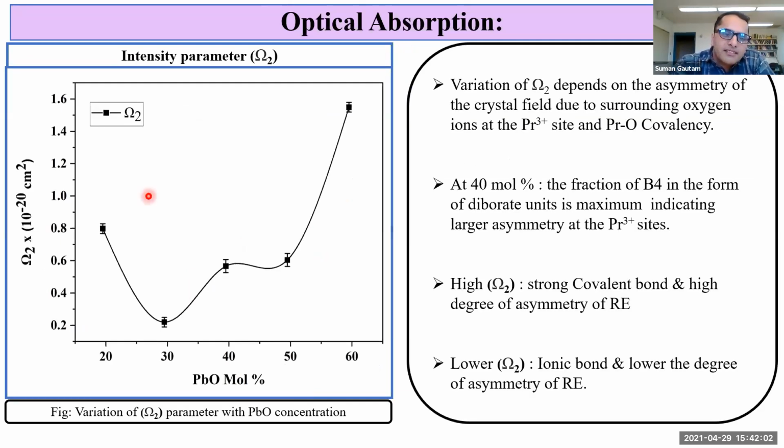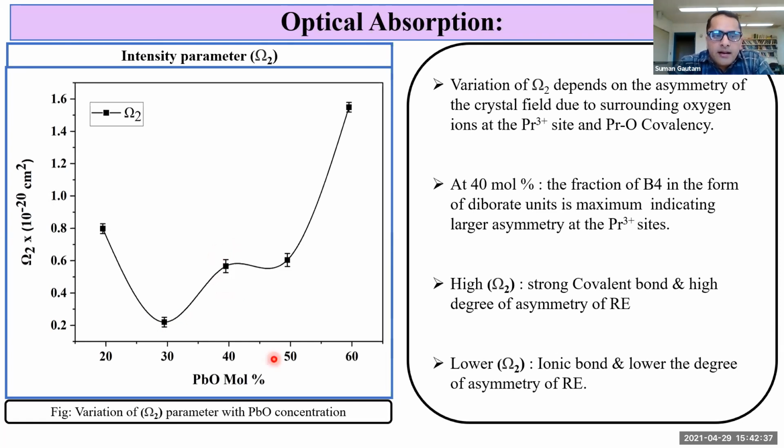This is the plot of intensity parameter with PbO concentration. It is observed that as PbO concentration increases, intensity parameter decreases. So the lower value of omega-2 at around 29.5 mole percent of PbO suggests the formation of ionic bonds and a lower degree of asymmetry of rare earth ions. At around 40 mole percentage, we see the fraction of 4-coordinated boron in the form of divalent groups is maximum, indicating the large asymmetry at the praseodymium ion sites.